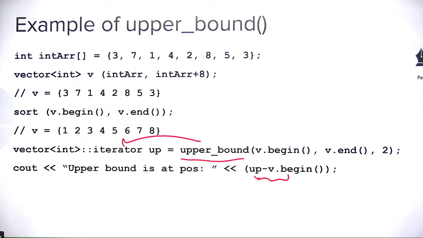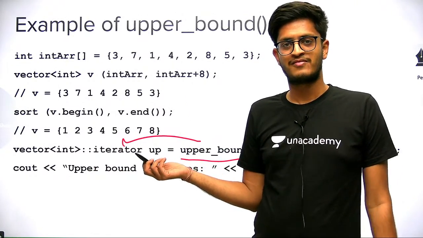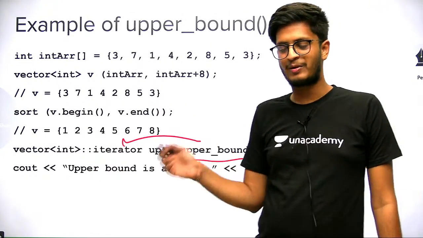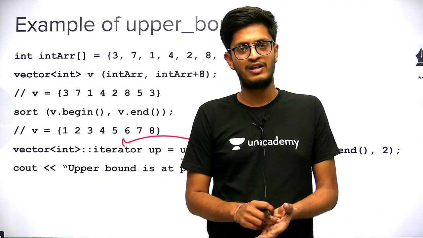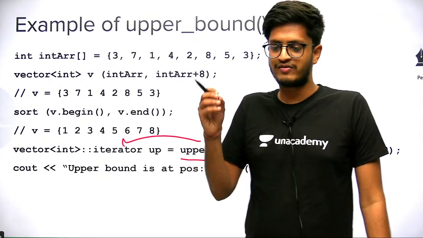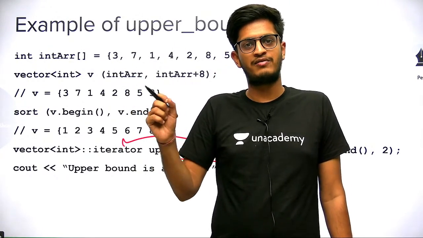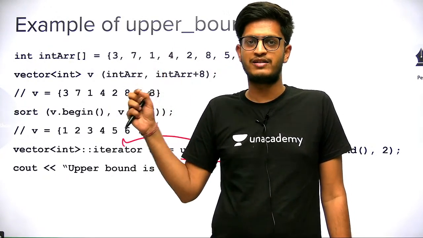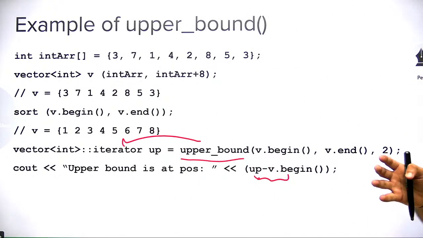Dheeraj, how does it work? We will see in binary search. Okay, it uses binary search. Very simple. If you know binary search, you can solve this problem also. Okay, you can solve the problem of upper bound and lower bound. You can create lower bound and upper bound functions using binary search only. Okay, they are little bit modified versions of binary search only. So when we see binary search algorithm, after binary search algorithm, we will write codes and there we will implement all the 3 algorithms: binary search, upper bound and lower bound. Okay, now for now you don't need to worry about it.